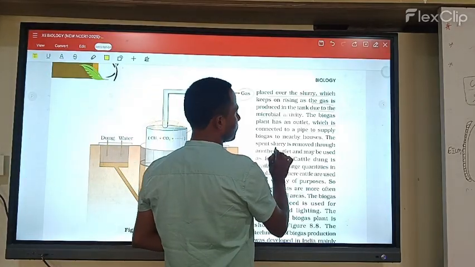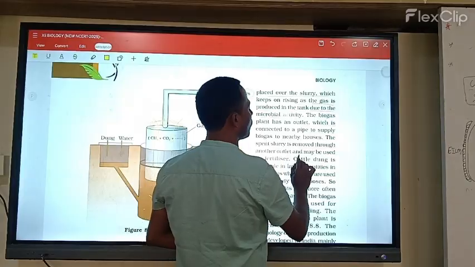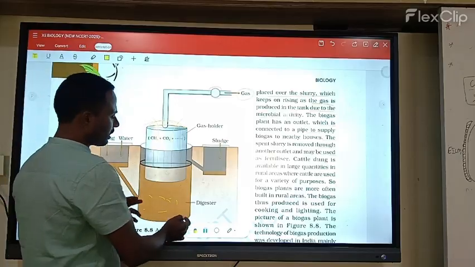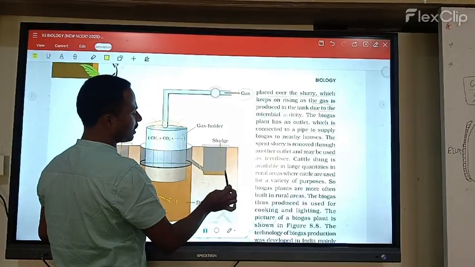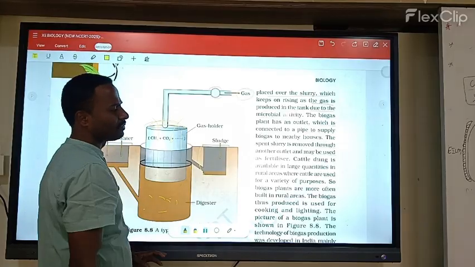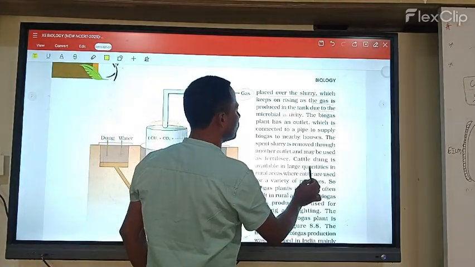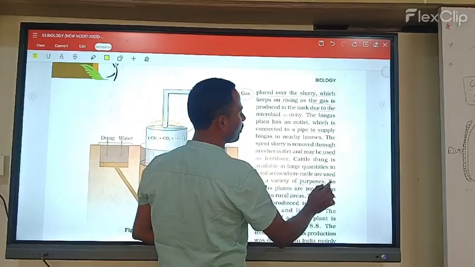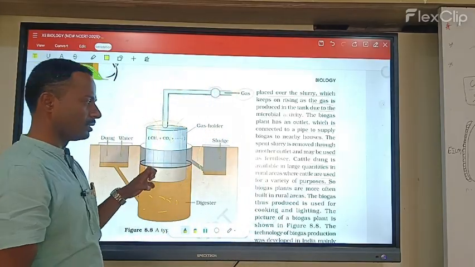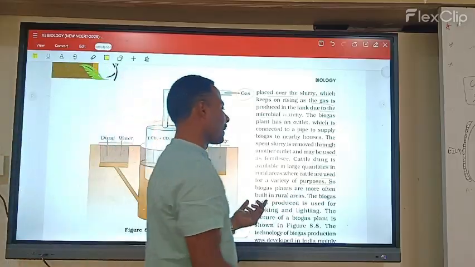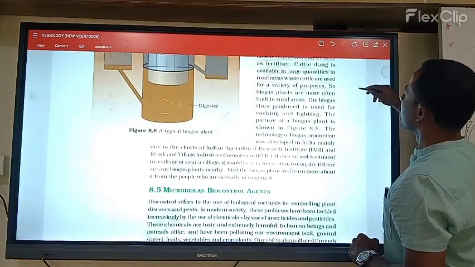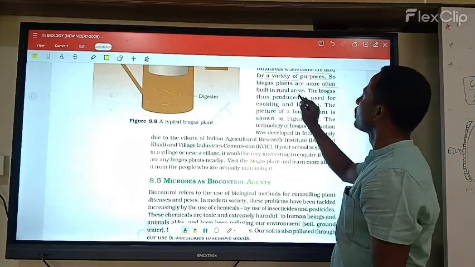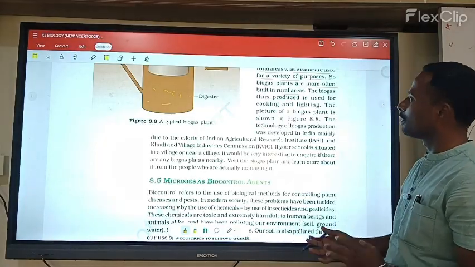The spent slurry is removed through another outlet and is used as fertilizer. Cattle dung is available in large quantities in rural areas, where cattle are used for a variety of purposes, so biogas plants are more often built in rural areas.